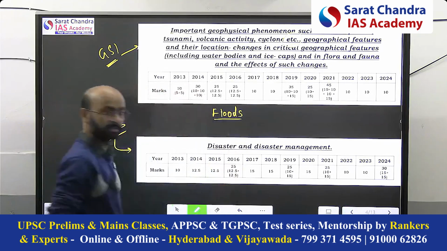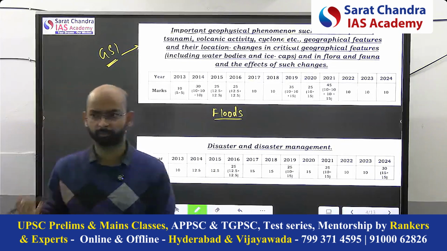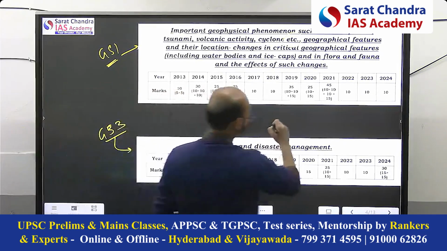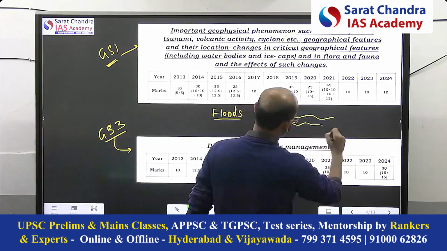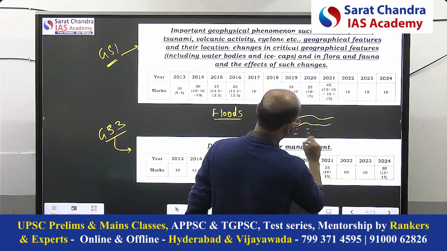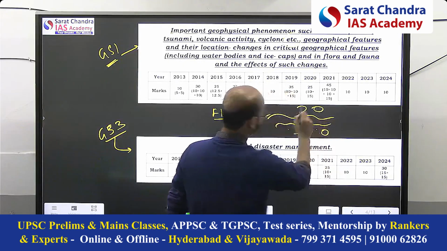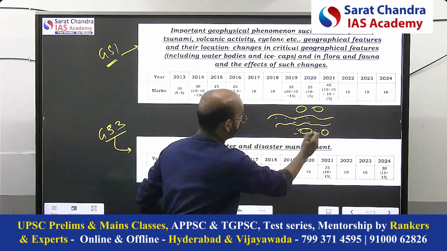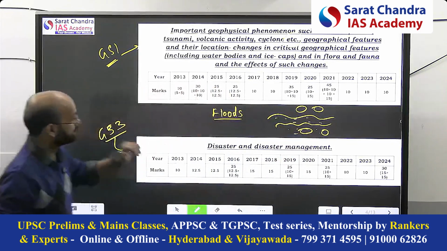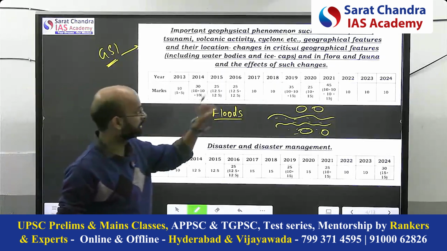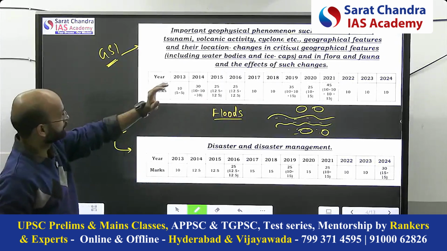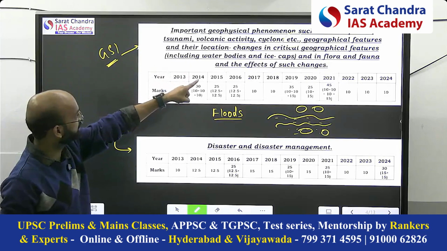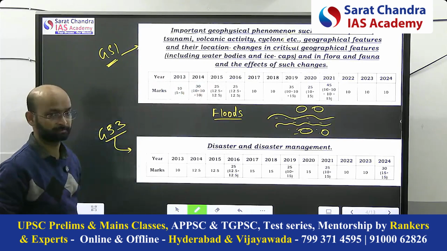Urban floods, especially urban floods. Floods we see mostly in urban areas, or along the course of a river. If the Brahmaputra river is there, places like Assam get floods because of being near the river. So mostly they are asking the urban flood these days. So flood is an important topic. Next is geographical features and their location changes in the critical geographical feature.